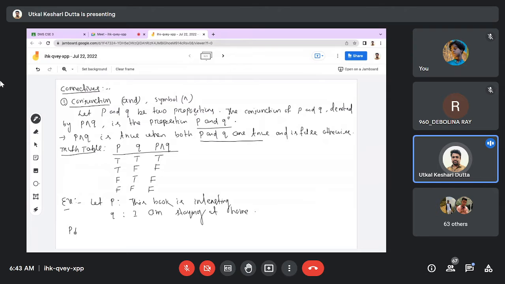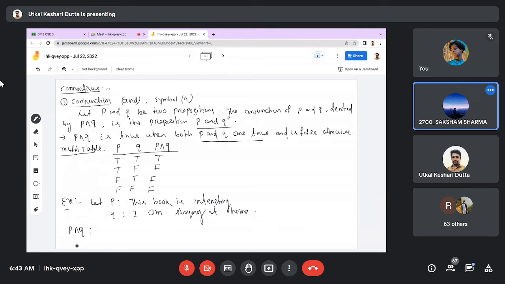Then what will be P conjunction Q? Then tell what will be P conjunction Q. That is P and Q. So it will be true.